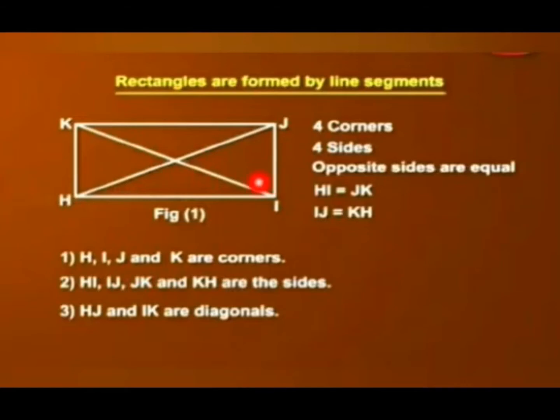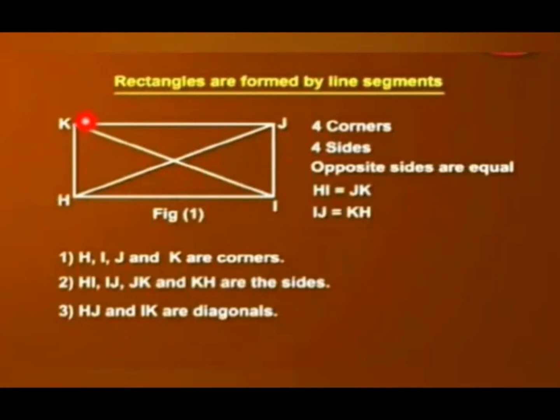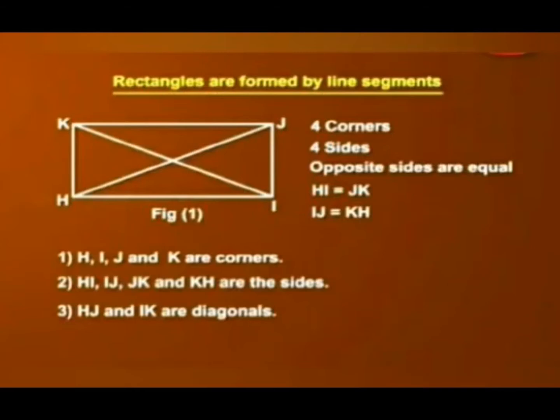So you can see the opposite sides are equal. HI equals KJ and JI equals KH. It also has 4 corners and 4 sides, but the opposite sides are equal. For a square, all 4 sides are equal, but in a rectangle, only the opposite sides are equal.